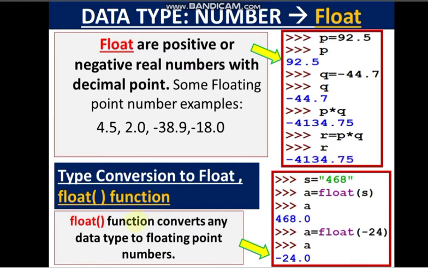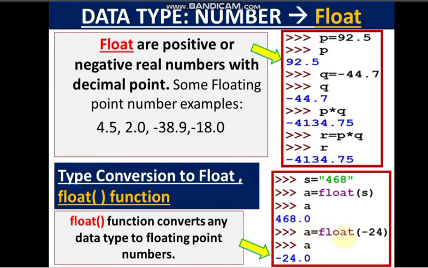Again, float is a special kind of function which converts any data type to floating point numbers. So s is equal to 468. Now this is a string type. Now if I write float s, then I am converting this 468 to a floating point value, that is a decimal fractional value. Only 468 would have come if you had written int, but since you have written float, 0.0 is attached with it, because the point tells you that this number is a floating point number, a decimal number.